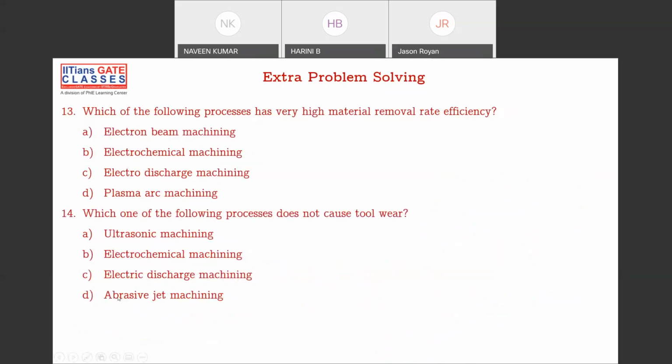Which of the following has a high material removal rate? No, I told you, atom by atom, it's electrochemical machining. It's electrochemical machining.